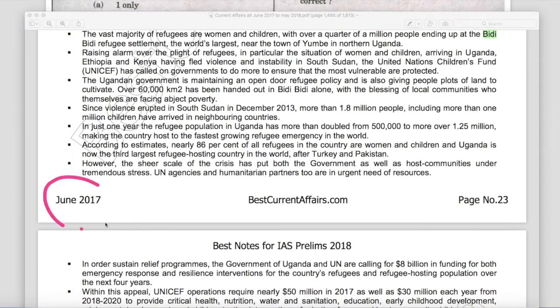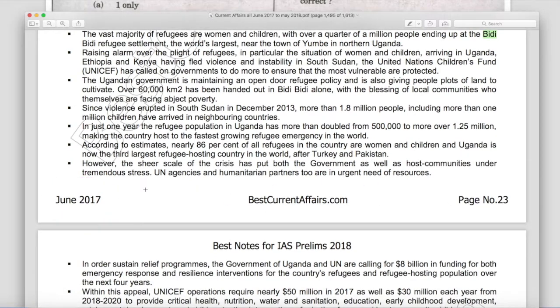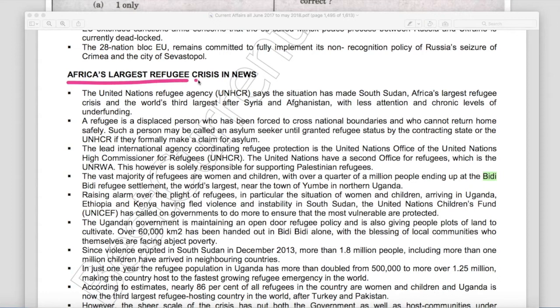This is our June 2017 current affairs book, page number 23. There was a news, Africa's largest refuge crisis in news. Here it is mentioned that United Nations Refuge Agency says that situation has made South Sudan Africa's largest refuge crisis and world's third largest. And on the next line it is mentioned that vast majority of the refugees are women and children, with over 250,000 people ending up at BDBD. BDBD refuge settlement, the world's largest, near the town of Yumbe in northern Uganda.